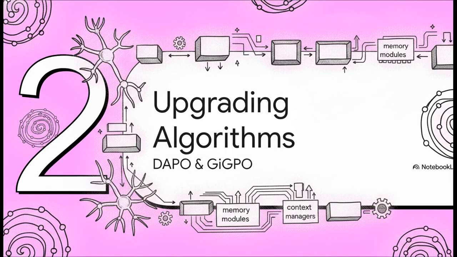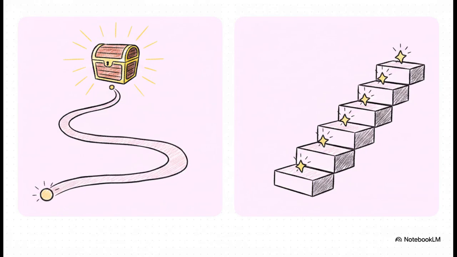Moving on to part two, upgrading algorithms with DAPO and GGPO. Over in an open-source framework called Trinity-RFT, developers are trying to fix this by decoupling systems. Basically, they're making it so you can plug in specific reinforcement learning algorithms like modules. The two leading innovations here are DAPO and GGPO.